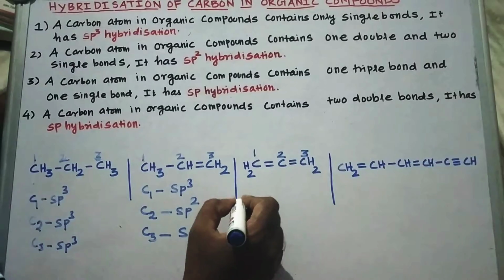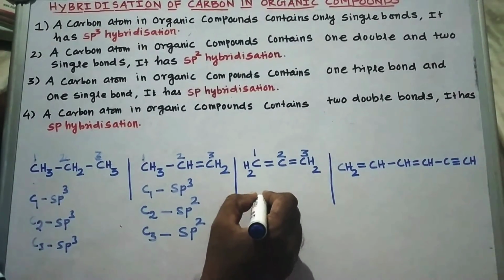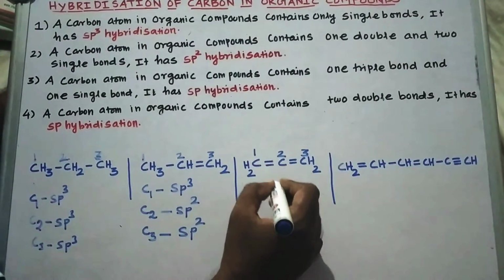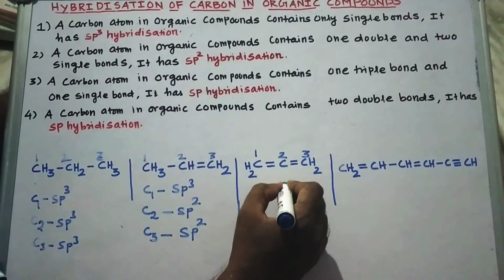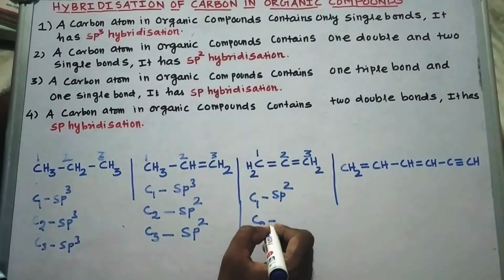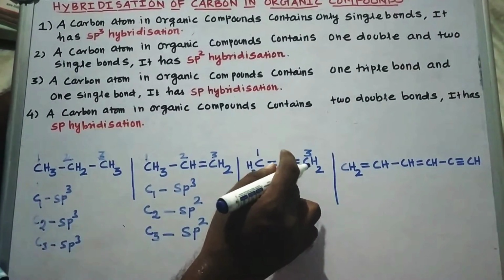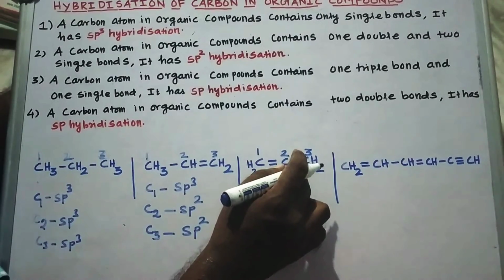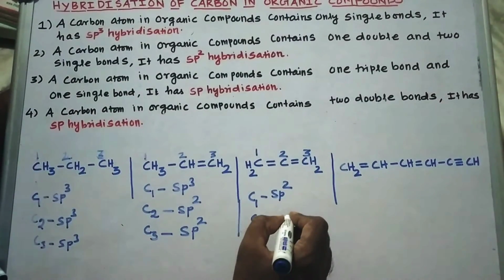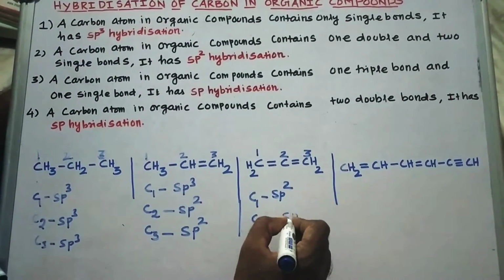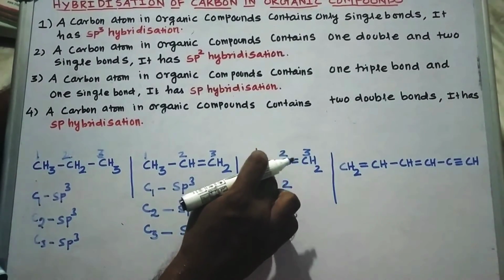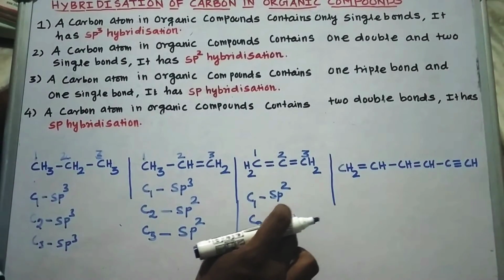Let us consider the first carbon, C1. C1 has 1 double bond and 2 single bonds with hydrogen atoms. Therefore, it is in the state of sp2. Then let us consider the C2 carbon. C2 has 2 double bonds on either side with 2 carbon atoms. Therefore, according to rule number 4, it is in the state of sp hybridization. This is a very important point. Note that if the carbon atom has 2 double bonds on either side, then it must have sp hybridization.